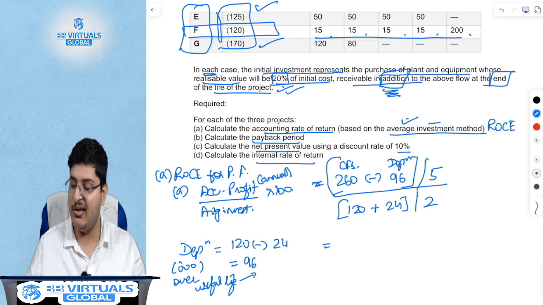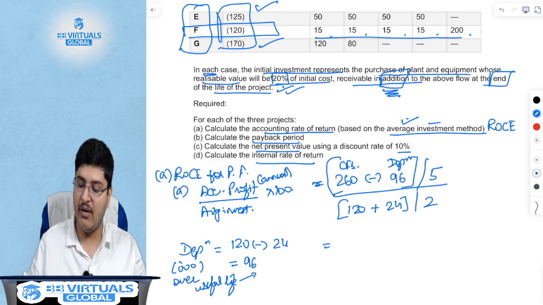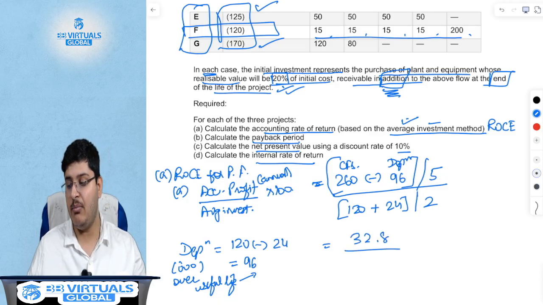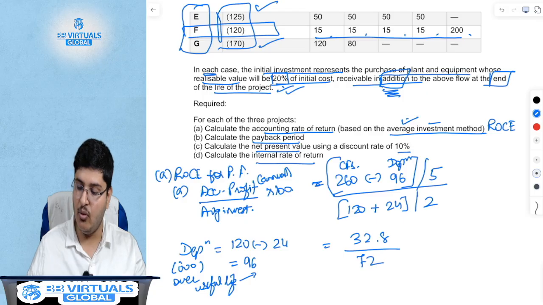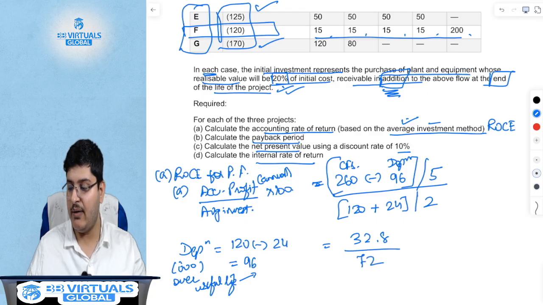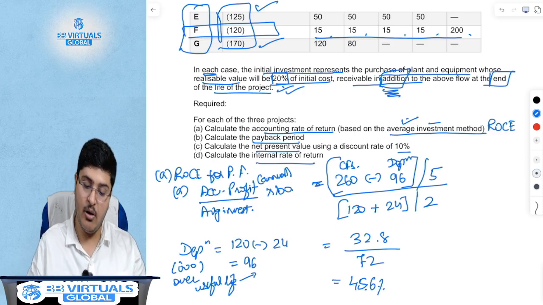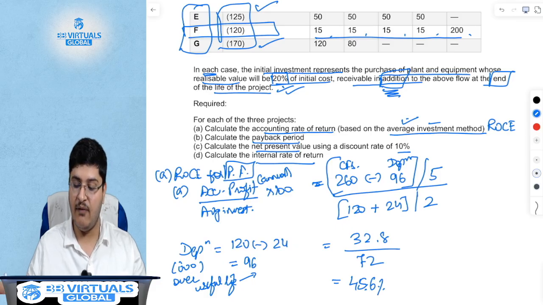Let us do this math. 260 minus 96 is 164. 164 divided by 5 is 32.8. 32.8 divided by 120 plus 24 divided by 2. This is 72. So 32.8 divided by 72 is nothing but 45.6%. So the accounting rate of return for project F is 45.6%.